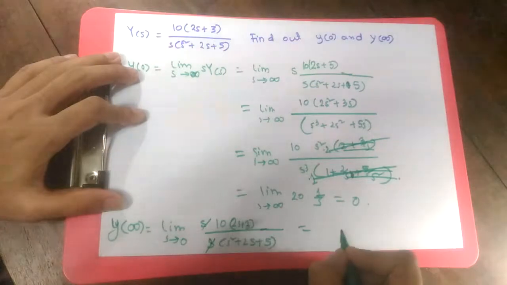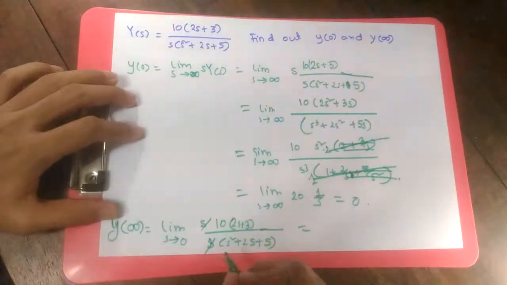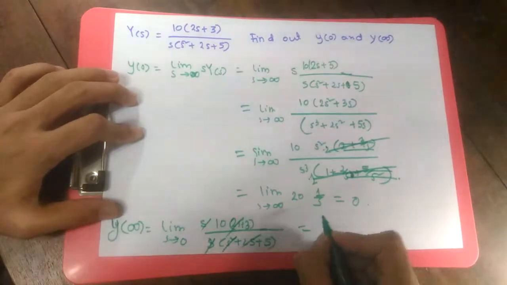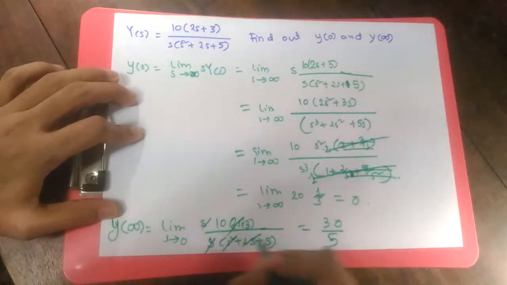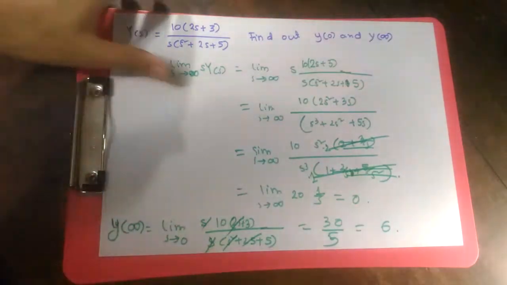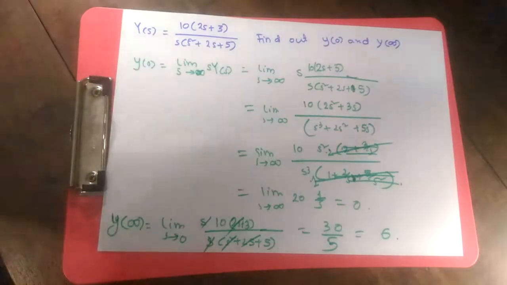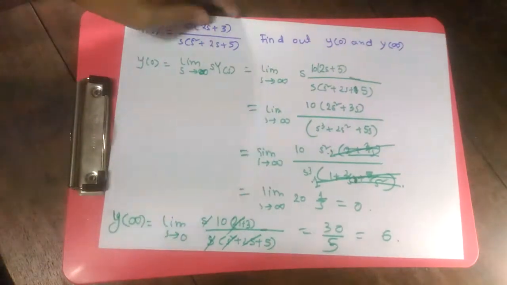Then if we put in our values of s, it's going to be 0, 0, 0, so 30 over 5, 10 times 3 over 5, so it's going to be simply 6. Our value is evaluated. Now this is a very simple Laplace transformation of simple polynomials and functions in the upper portions.